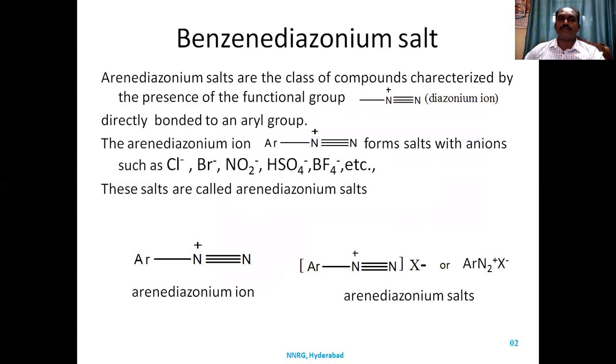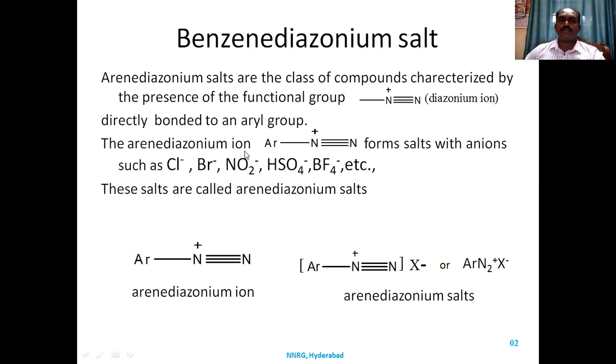So what is benzene diazonium salt? Arene diazonium salts are a class of compounds characterized by the presence of the functional group, the diazo group, diazonium group, or diazonium ion, which is directly attached to the aromatic nucleus. These are compounds in which you have a diazonium group, that is N2 plus, attached directly to the benzene or aromatic nucleus. Such compounds we call arene diazonium salts. If you have benzene, we call it benzene diazonium salt.